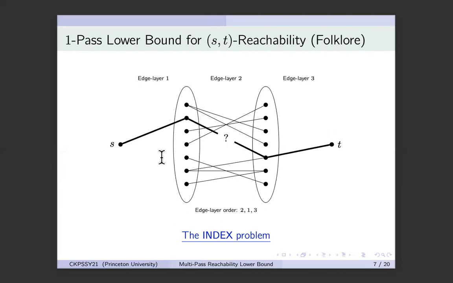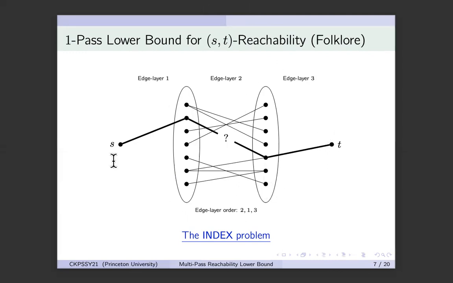But this graph is essentially a random bipartite graph where each of these two layers has n vertices each, and each edge is present with probability 1/2 independently. Now, besides these edges in the random bipartite graph, there are 2 extra edges, one of which connects S to a random vertex on this layer, and another one that connects a random vertex in this layer to T.